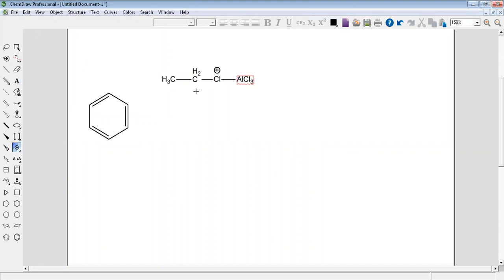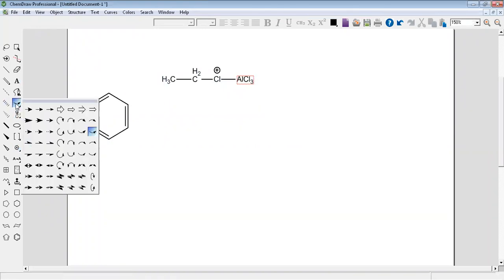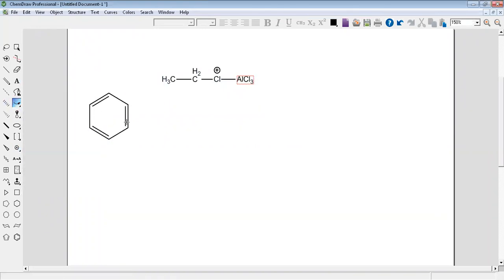Now, the reaction: the benzene ring will react with this. That means how it will be: this pi bond will open to attack this, and this bond will convert to the Cl.